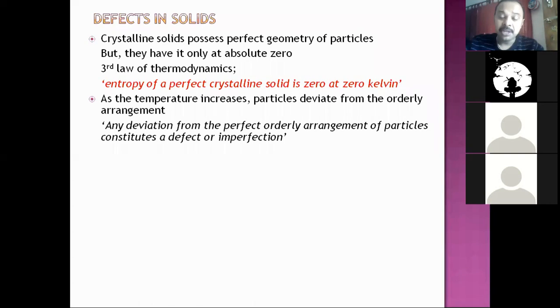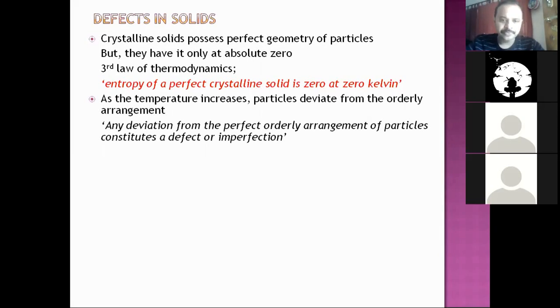If one person is sitting on the dais where you keep the books, so he is dislocated, or one is sitting on the ground below the bench, that is also a defect. Any deviation from regular arrangement of particles can be called a defect or imperfection. We are going to study different types of defects in solids.